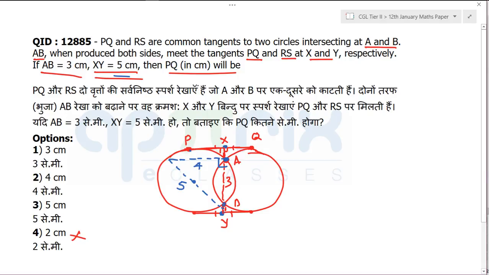Now if you drop a perpendicular from this point, I mean you take the circle, if this is a tangent, this will again be 90 degrees, you know that, and it will bisect it. If this is a bisector, this length is going to be 2. If this length is 2, this length is 2, the answer is going to be 4. You can use even the tangents to get the answer.